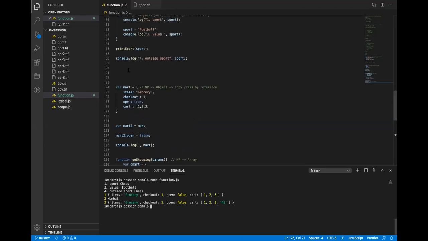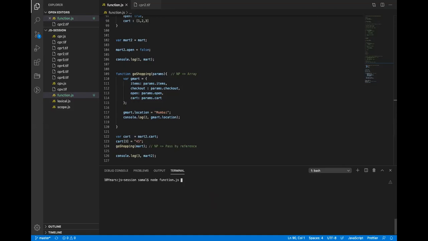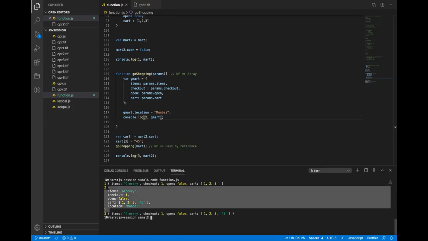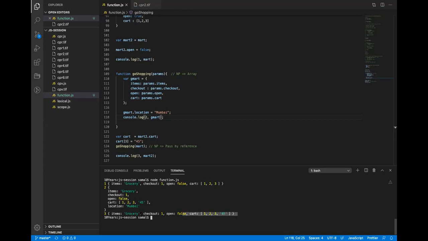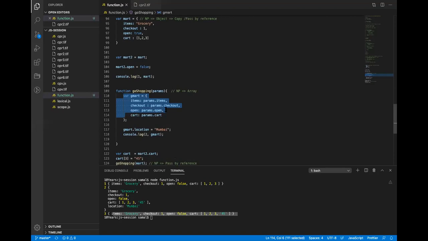Let me just comment this out. Location Mumbai. See this. In this object, there is a location key added, Mumbai. But in the main object, there is no location key, the old one, the previous one. So first there was a print, then the function was called, then there was a second console log, which is here. So I created a local copy and individually copied all the primitive values.